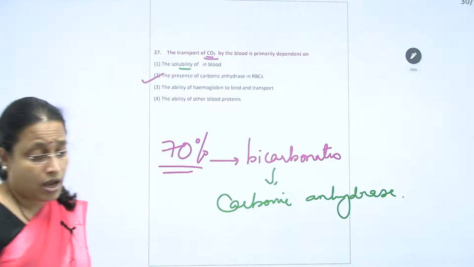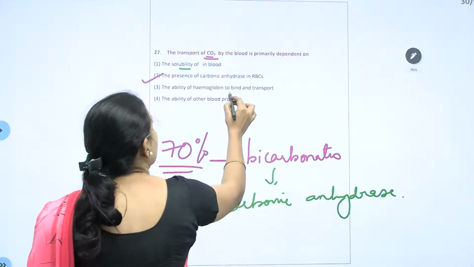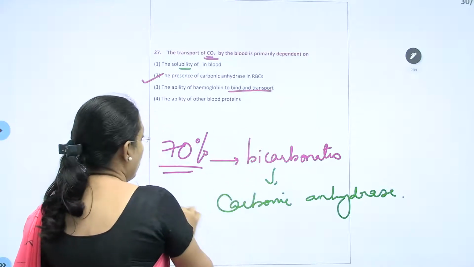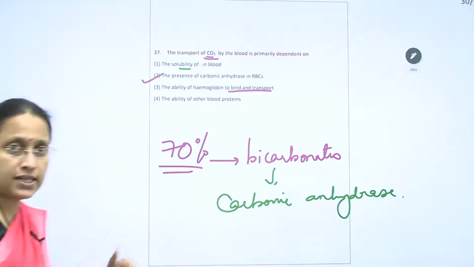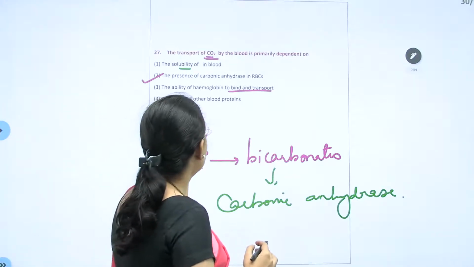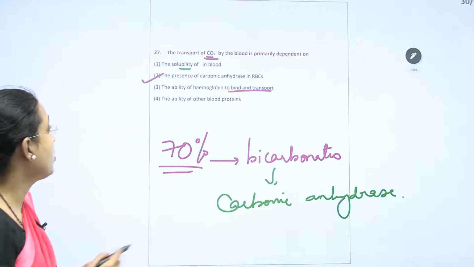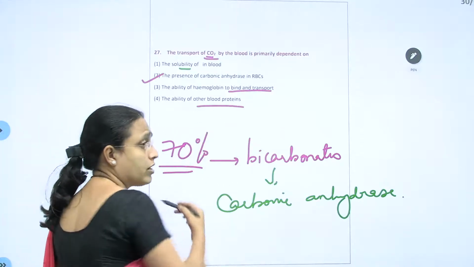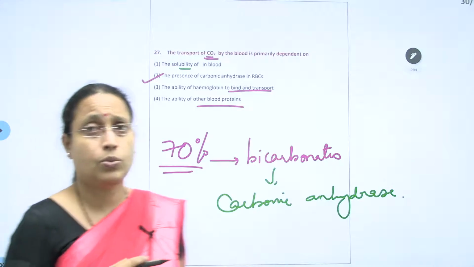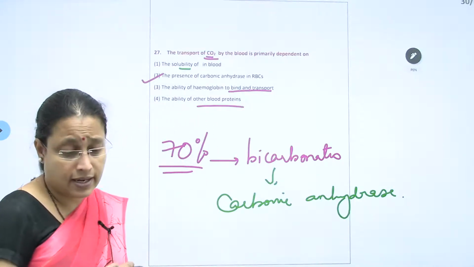The presence of carbonic anhydrase and the ability of hemoglobin to bind and transport. Hemoglobin contributes compared to the 70%. It also contributes, but to a lesser extent. Then the ability of other blood proteins: blood proteins are not involved in transport of CO2. Okay. So the correct answer therefore will be second. Next one.